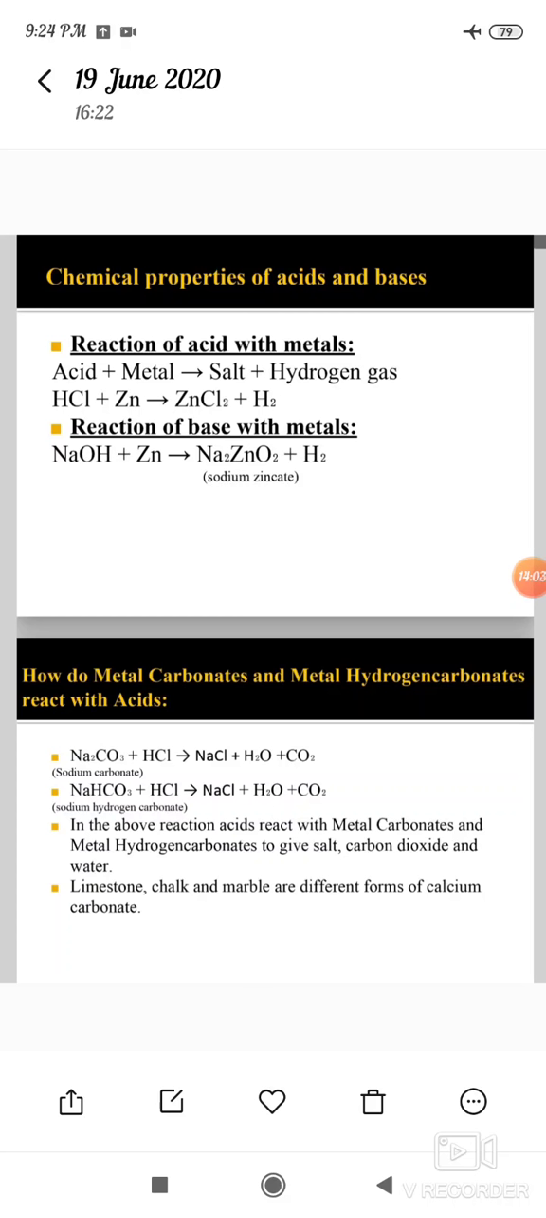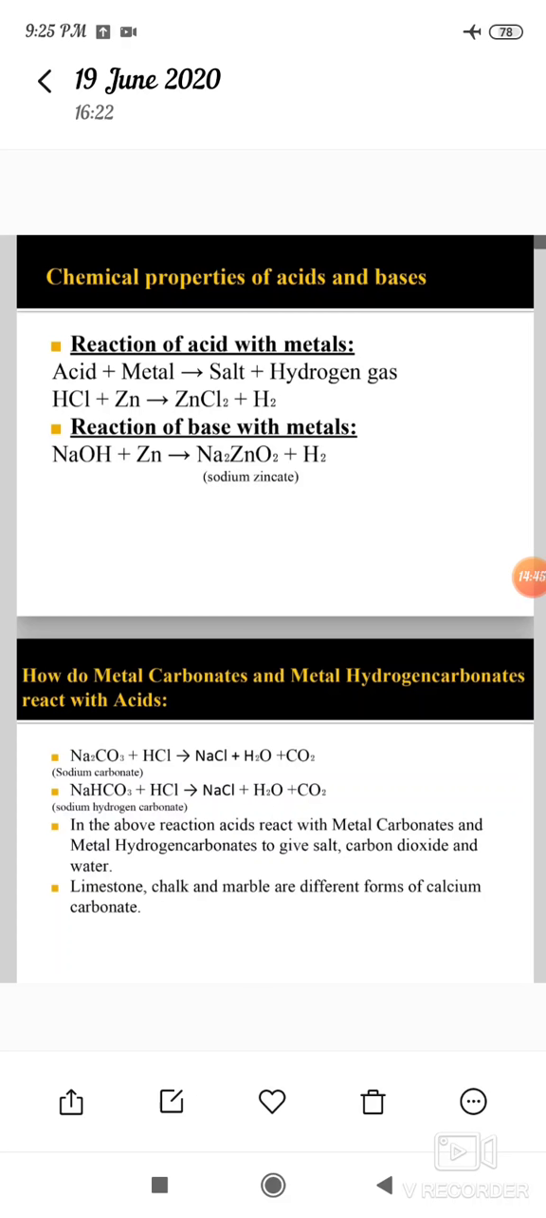Pass the gas produced through the delivery tube into soap solution. Bubbles of the soap solution are formed. Which gas is contained in these soap bubbles? These soap bubbles contain hydrogen gas. When zinc reacts with sulfuric acid, zinc sulfate and hydrogen gas are liberated.